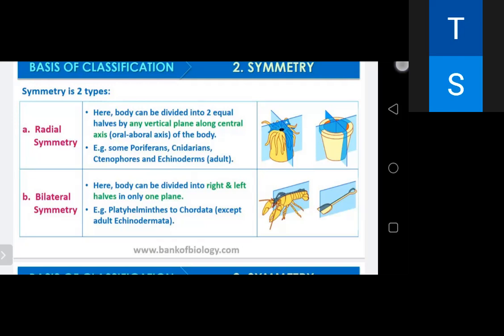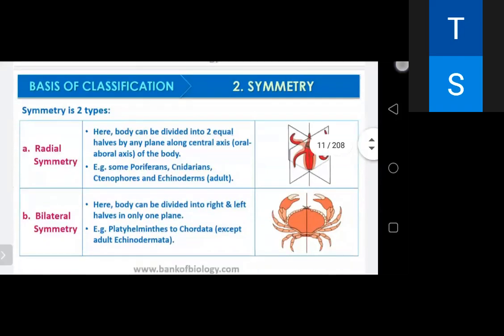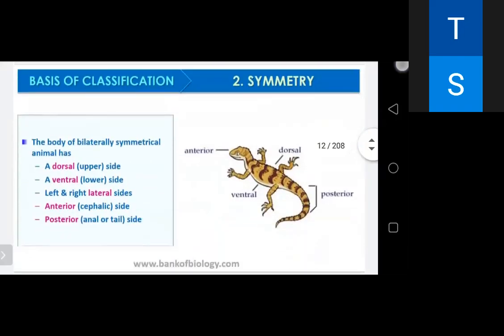Next, you can see here the body of bilaterally symmetrical animals. They are having a dorsal side, like our vertebral column side. On the ventral side there are our heart and lungs. Left and right lateral sides are where the dorsal and ventral sides are joined together.